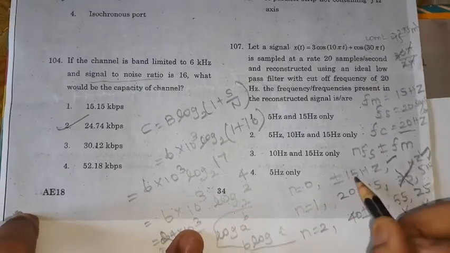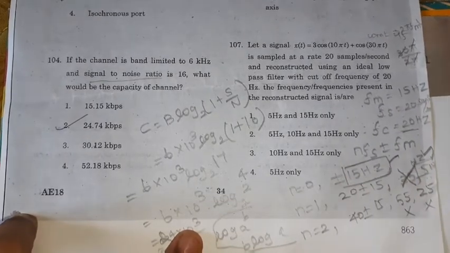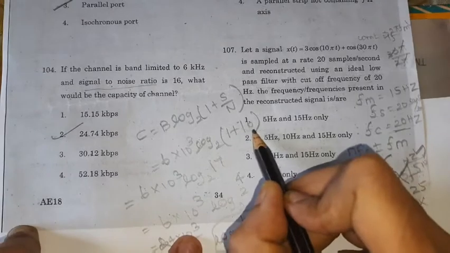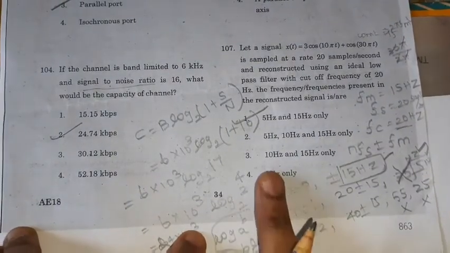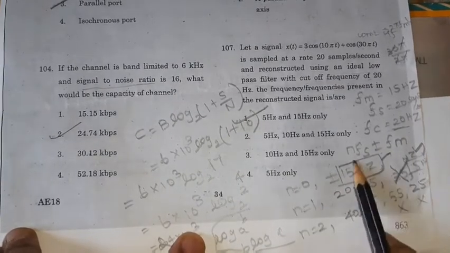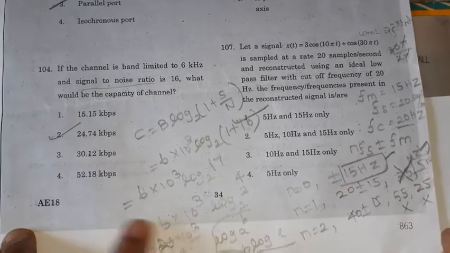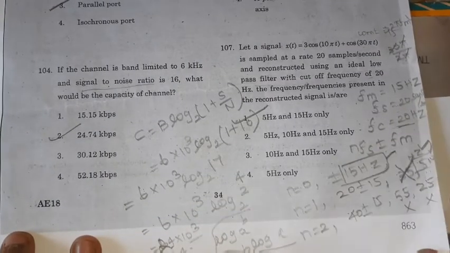So what is present? 15 Hz and 5 Hz only. So option 1, 5 Hz and 15 Hz, will be present in this problem. We will not get any 10 Hz here. So 15 and 5 only are present, and option 1 is the right option for this problem. Next, let's move on to the next problem.